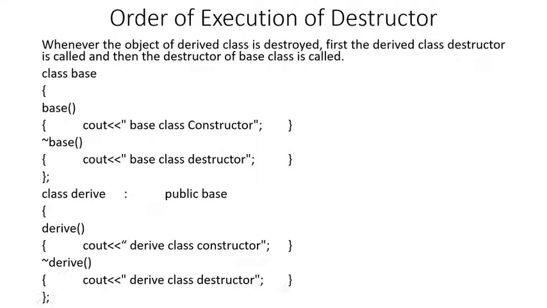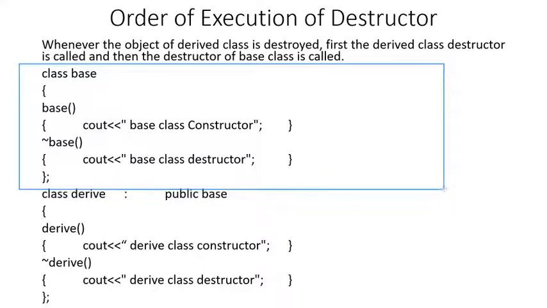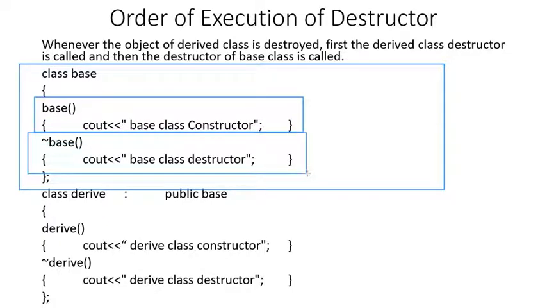Order of execution of destructor. Similar to the constructors, we will also see how the destructors are called when you use the concept of inheritance. So here you can see this is the base class. This is the constructor of the base class, and this is the destructor of the base class. How do you know that this is the destructor? Because the tilde sign has been used in front of the name of the class, which indicates that this is a destructor.